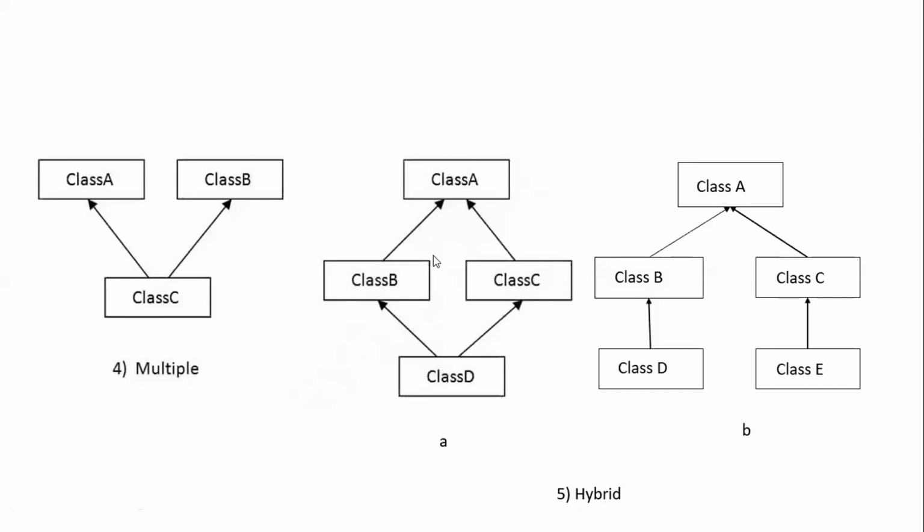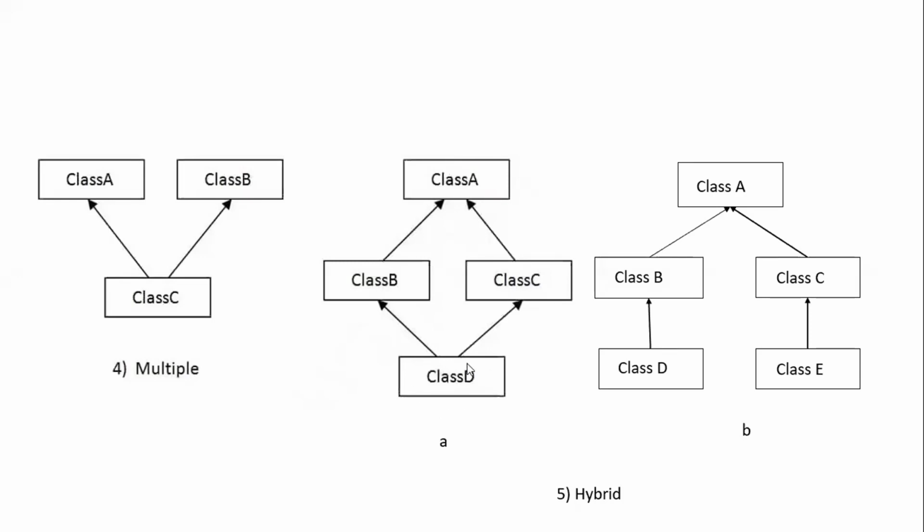Yes, come to the below part. So these three classes, right? When you are looking at the diagram of B, C and D, what kind of inheritance is this one? Multiple, right? So now this hybrid inheritance is nothing but a combination of hierarchical inheritance and multiple inheritance, right?